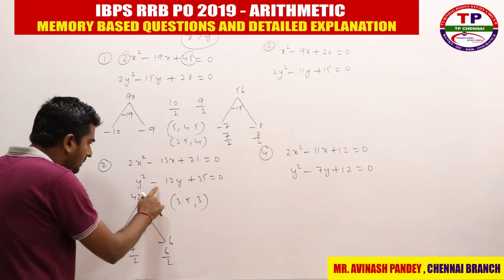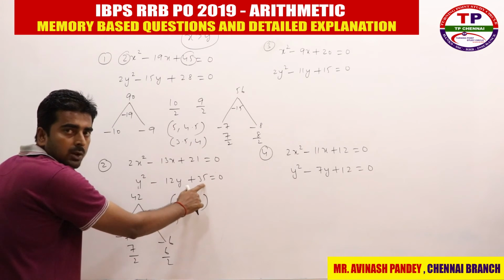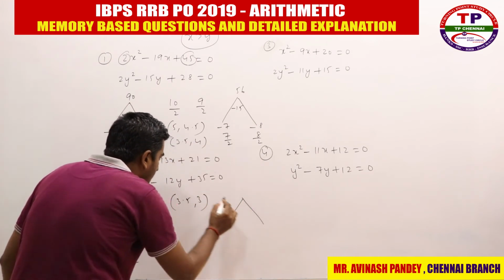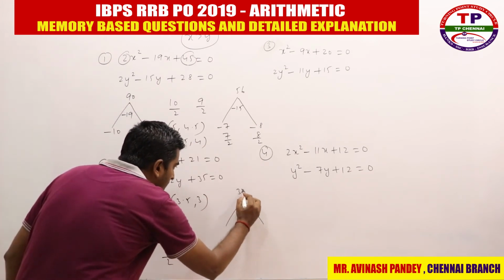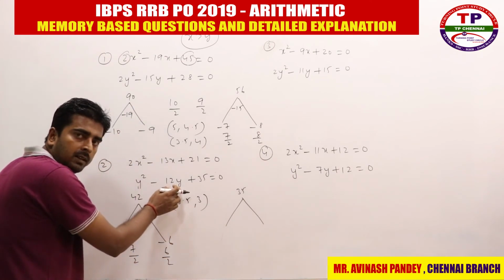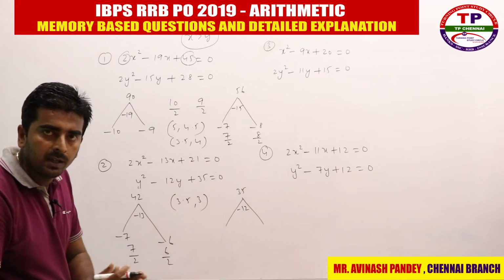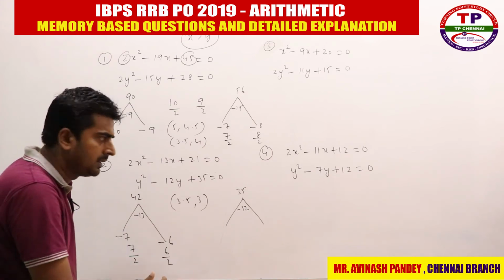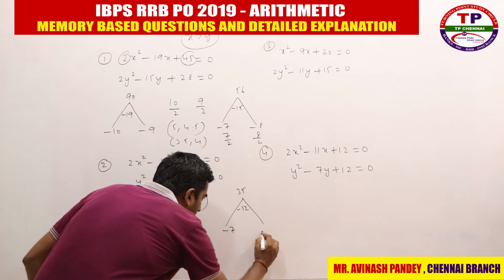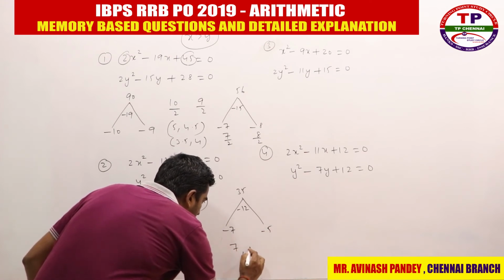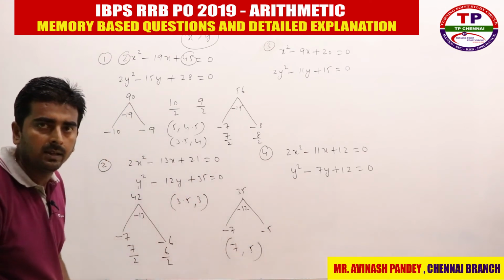Second one, the y equation. Straight away, y square minus 12y plus 35 is equal to 0, right? So again, plus 35 into plus 1 is nothing but plus 35. The coefficient of y is nothing but minus 12. So what can be the two numbers? 7 and 5. 7 plus 5 is 12. 7 into 5 is nothing but 35, but the minus symbol is there. So minus 7 and minus 5. So what is my final answer? 7 and 5, right? My answer is nothing but 7 and 5.